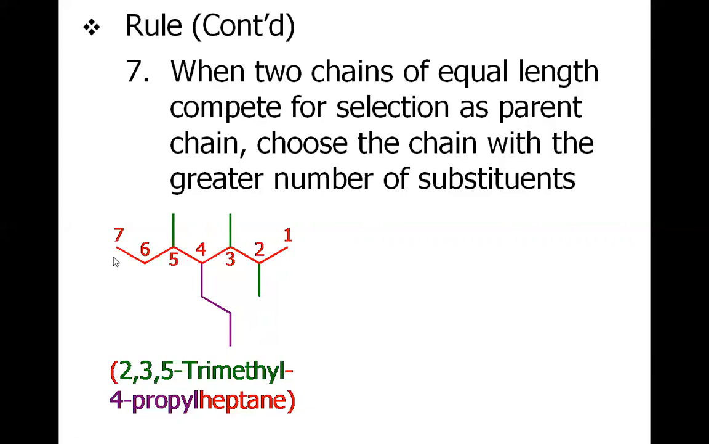But if we count from the left hand side, our first substituent will be the methyl, which will be at 3 position. So obviously we will have to start from the right hand side, and once we have decided where to start from, the other task is to write in alphabetical order. So with the trimethyl and propyl, we will consider M of methyl and P of propyl. We know M comes prior to P, so we have to write 2,3,5-trimethyl-4-propylheptane.